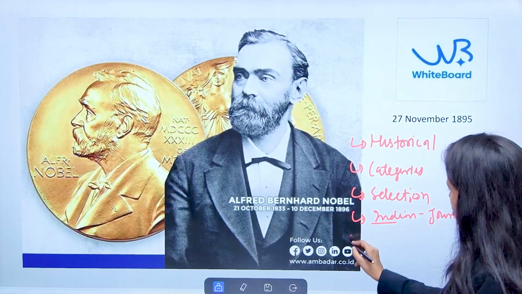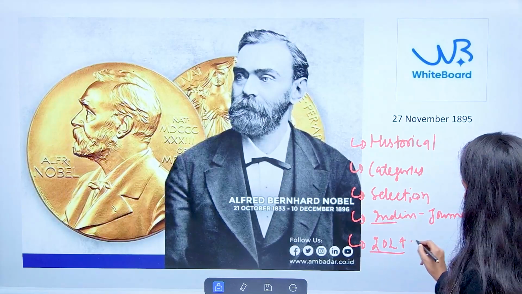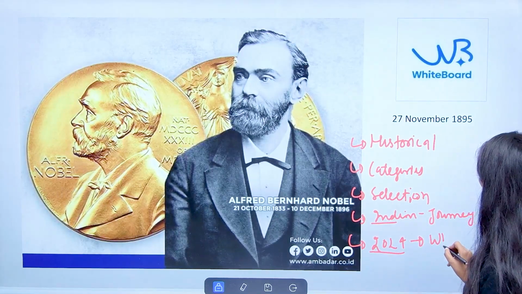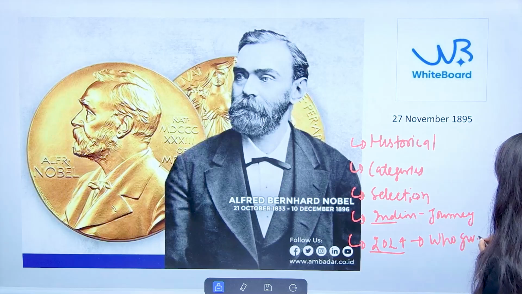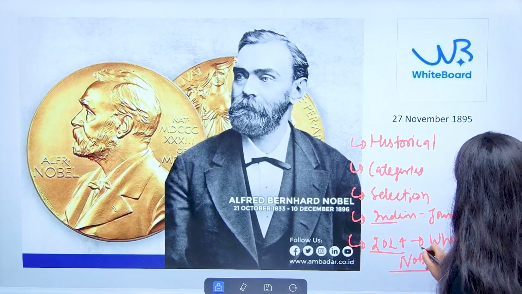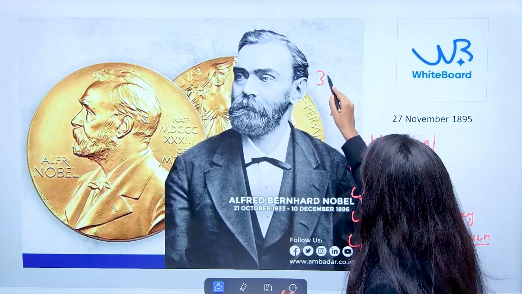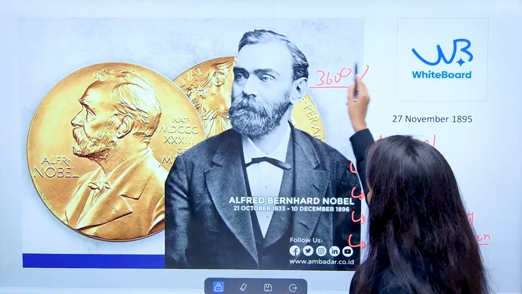And in the last, we are going to look at who has been given the Nobel Prize in 2024. Okay, so in this entire session, you will get a comprehensive 360-degree analysis related to the Nobel Prize.